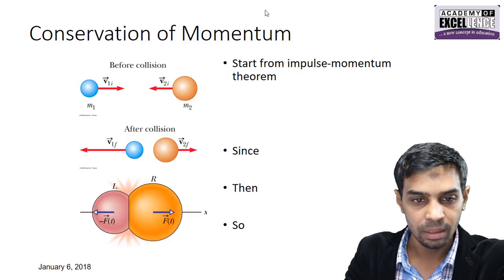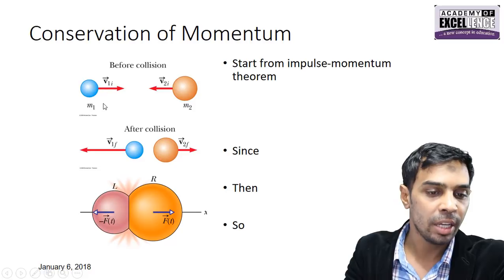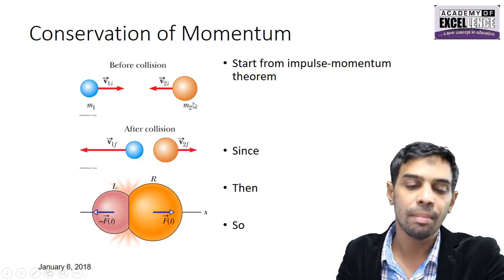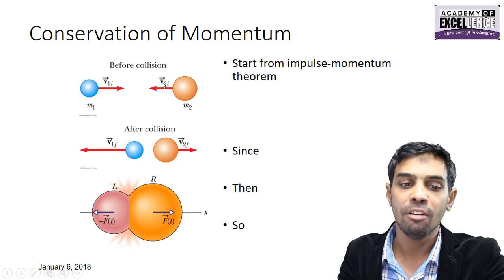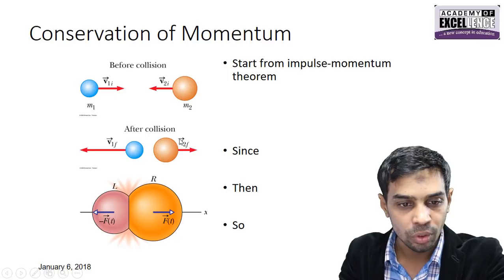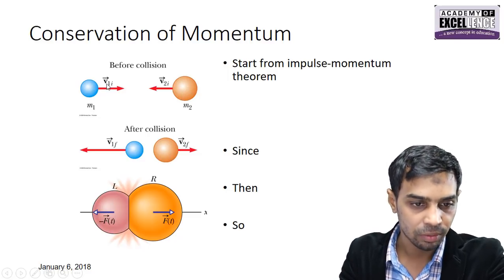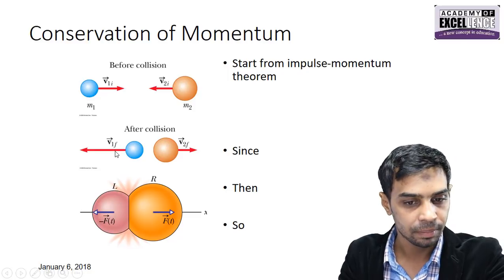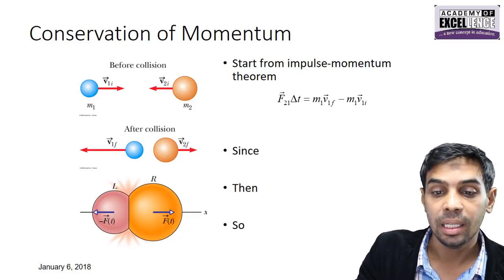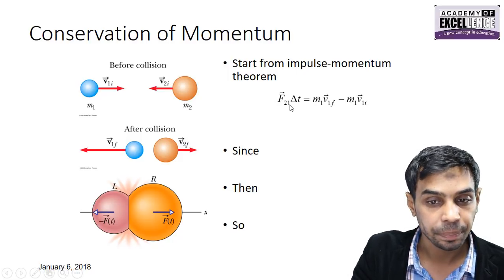His mass was m1 and the other mass was m2. Body A has the initial velocity of v1i and body B has a mass of m2 and his initial velocity is v2i. Now both bodies collide together and after collision body B's final velocity changes to v2f and body A's final velocity changes to v1f. So what's going to be the impulse by the body B on body 1?